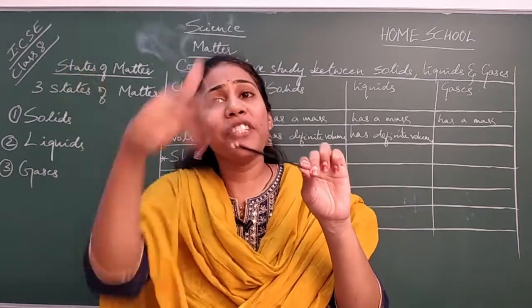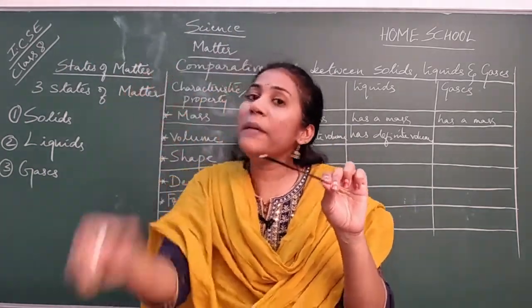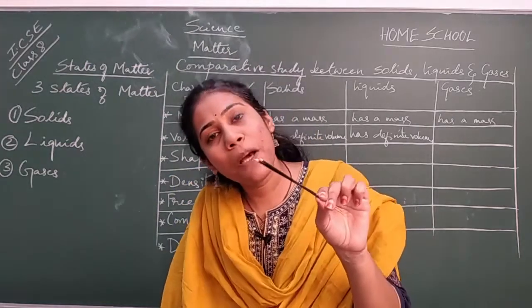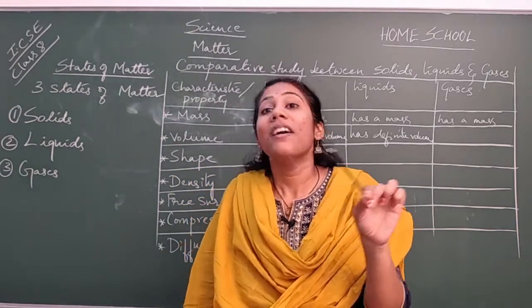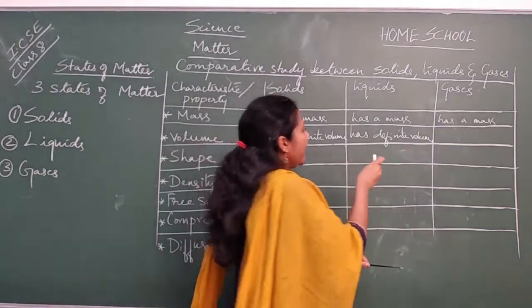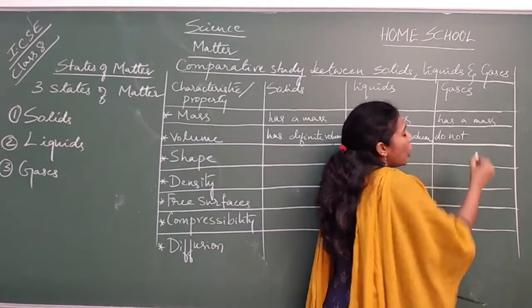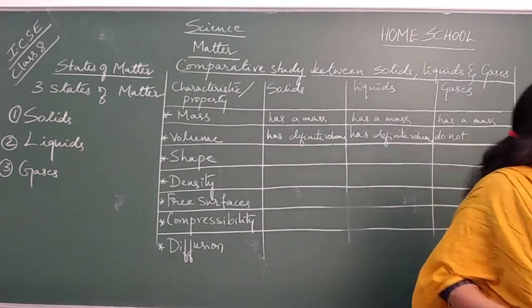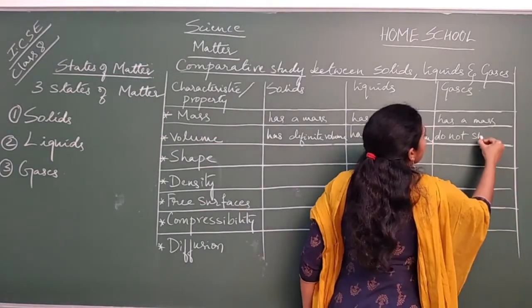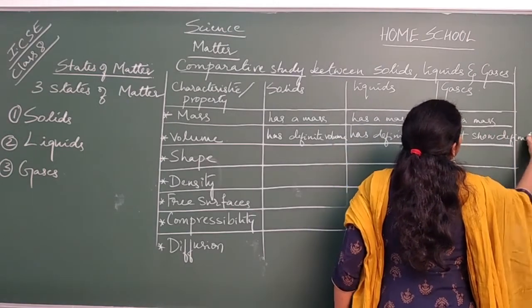Say if you want to measure the volume occupied by this gas, or space occupied by this gas, you can't measure it properly, yes or no? That means gases do not show definite volume. You have to write: do not show definite volume.